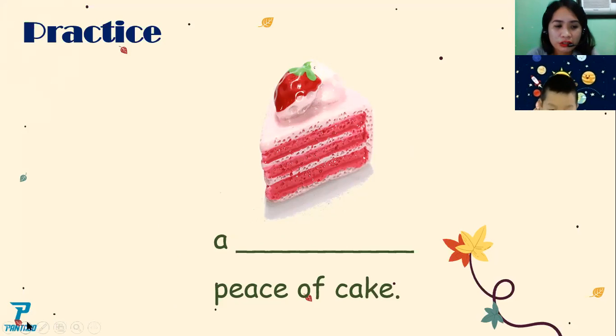Okay, so you will say a triangular piece of cake. Look at the spelling of piece. It's wrong. It should be I, not letter A. Okay, look at the spelling here. It should be P-I-E-C-E, not letter A, because that is another word. So again, what is the cake shape? A triangular piece of cake.